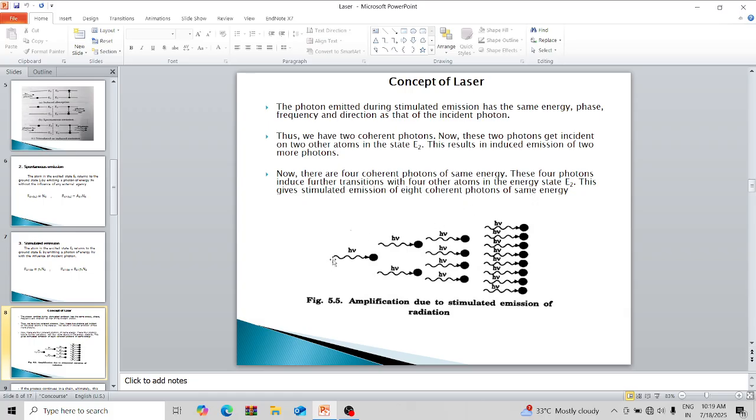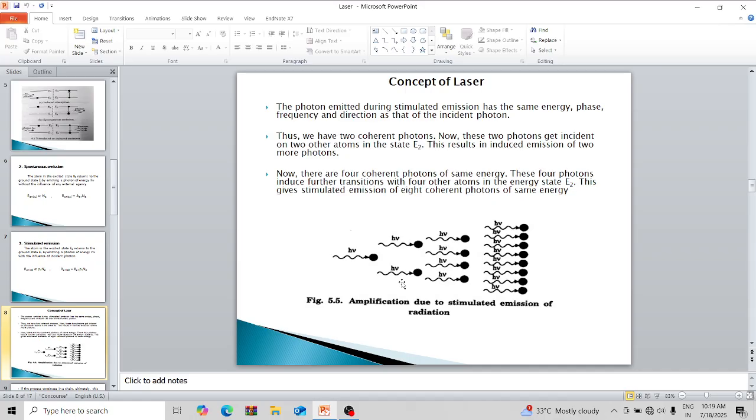Here, first we have one incident photon which triggers the atom from higher energy state to lower energy state. This results in emission of two photons of same energy h nu.